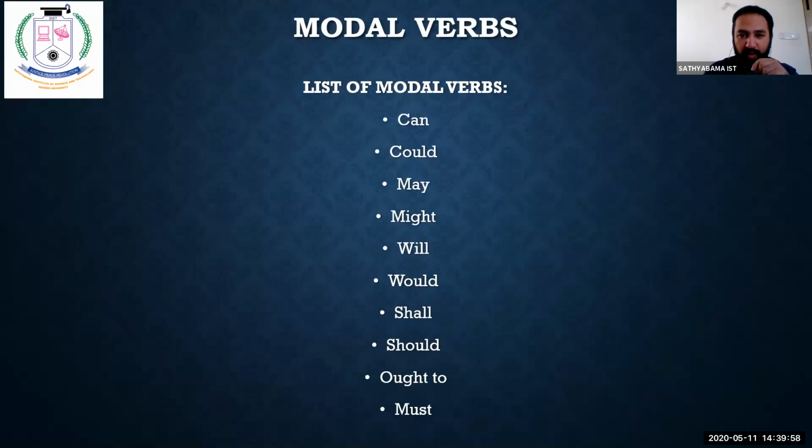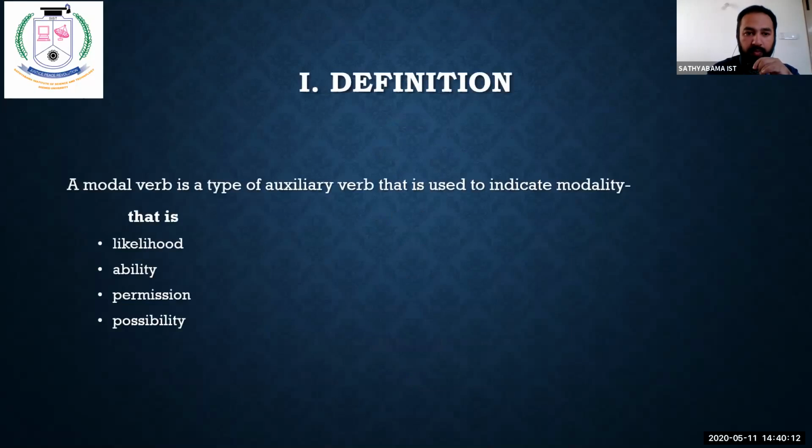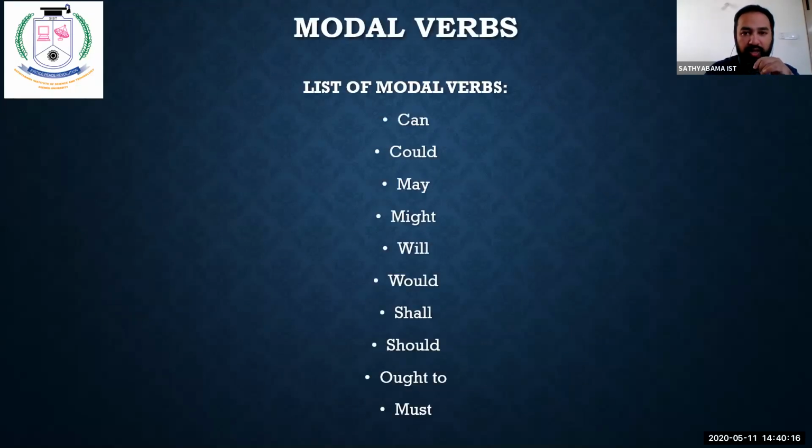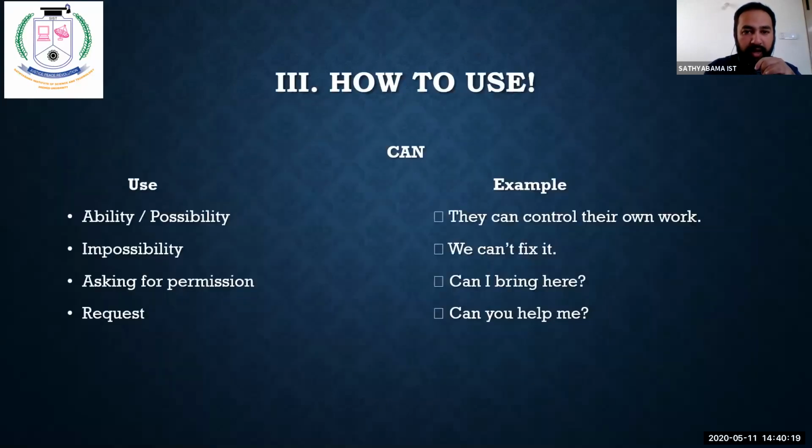That is the list of modal verbs. Let us see each one, how it is used in a sentence, what it is used for, and what it indicates. Likelihood, ability, permission, possibility. Let us see in which one these could come. Can: ability or possibility, impossibility. That is the negative sentence; possibility is the positive sentence. It can be used for positive as well as negative sentences.